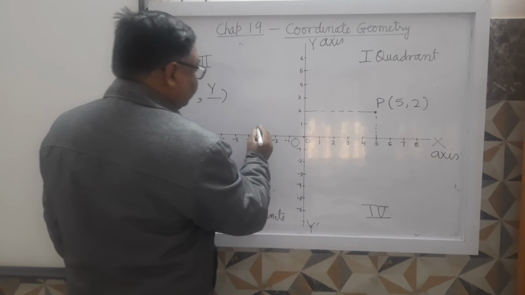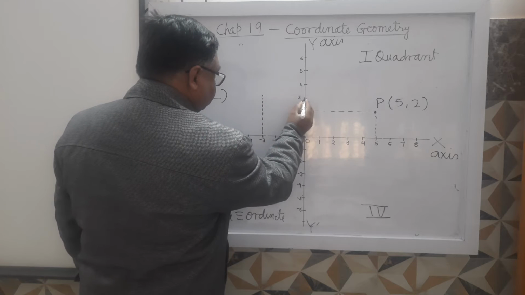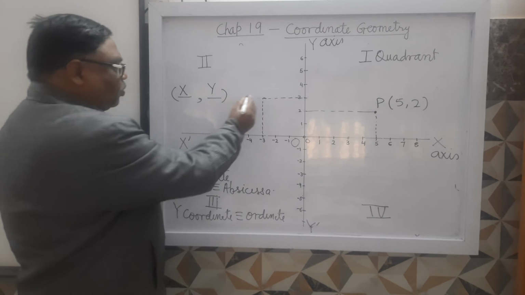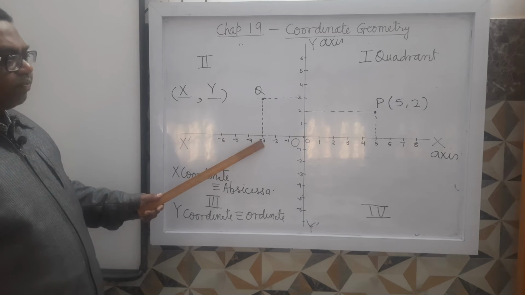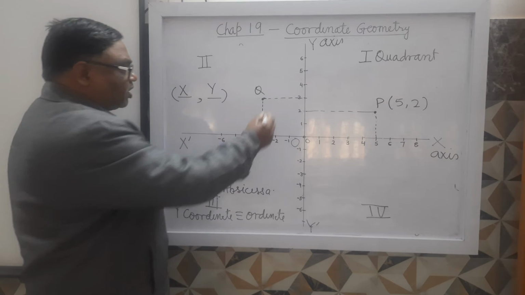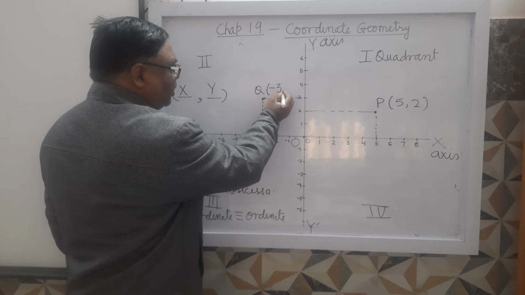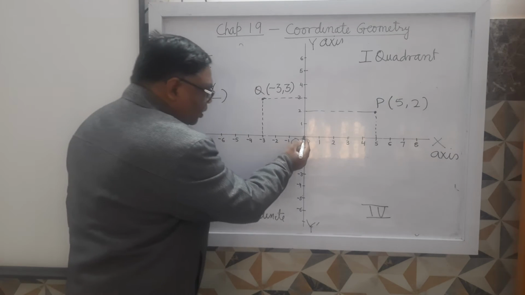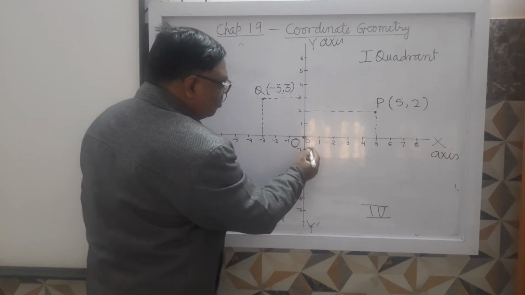Similarly, if you take this point, first you will write the x coordinate. This point you can name as Q. It is situated on x axis in front of -3 and on y axis in front of 3. So its coordinate will be -3, 3. It is clear? Now if you take this point which we call the origin, it is clear? This point is called origin.